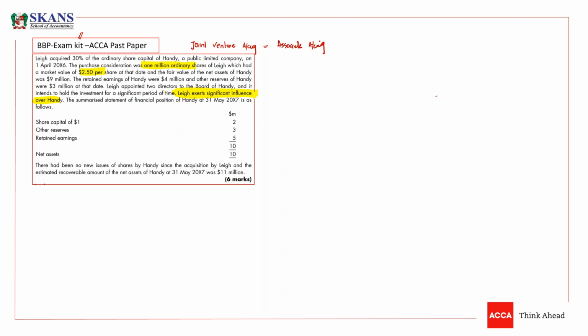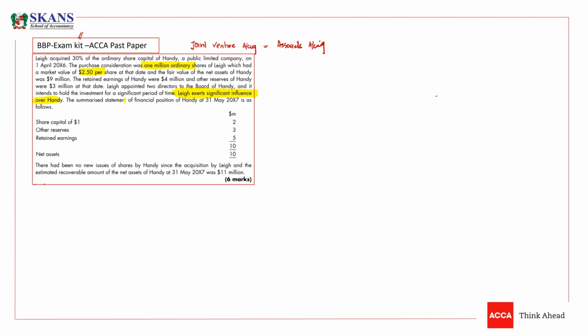If something is given in the question saying that we have significant influence, don't write about significant influence. Just write about the other problems that are available in the question. And right now the problem is we need to do the accounting.